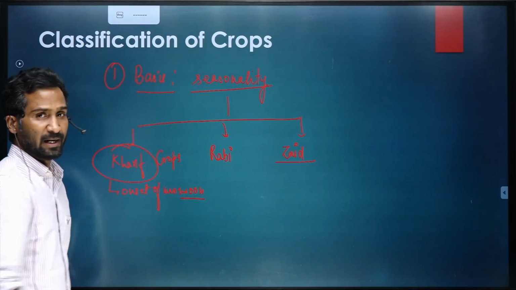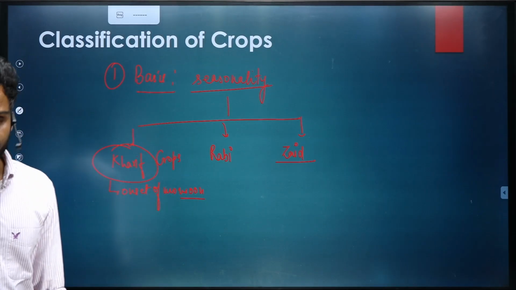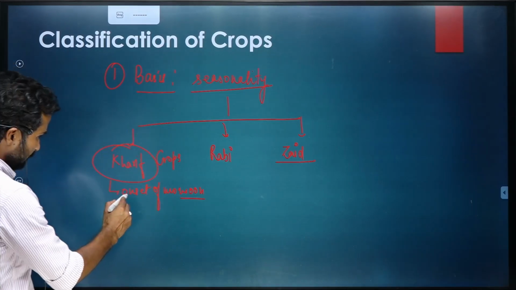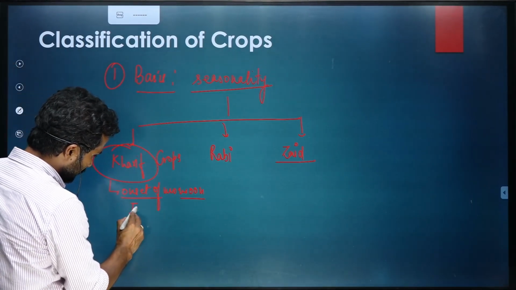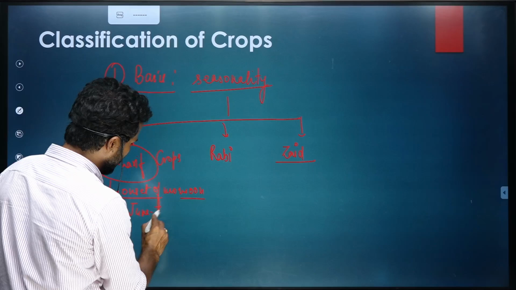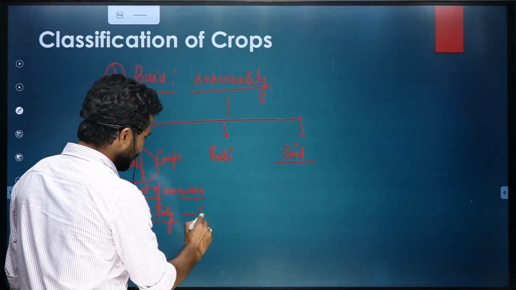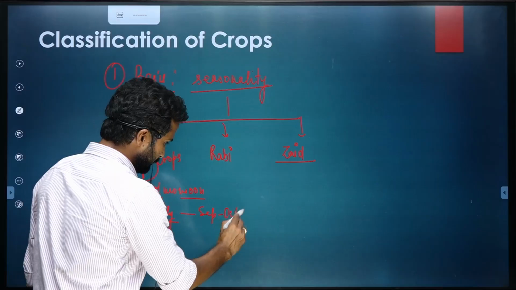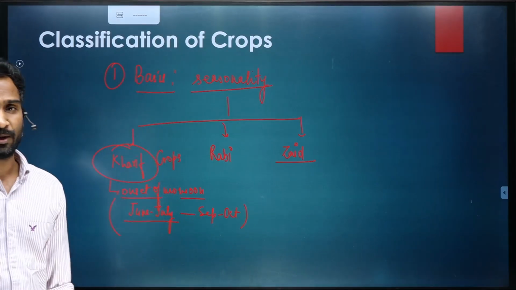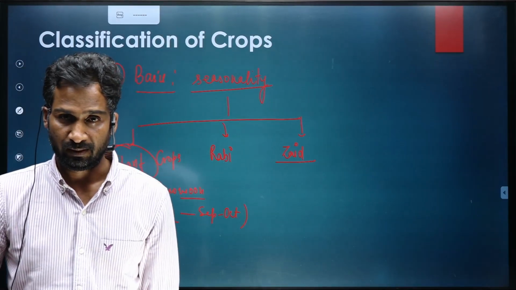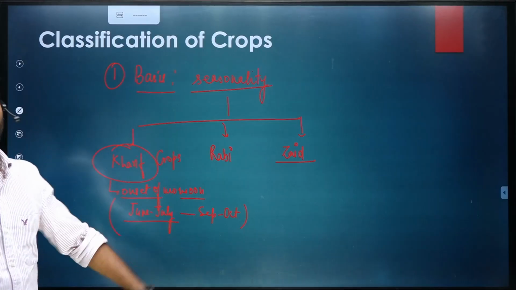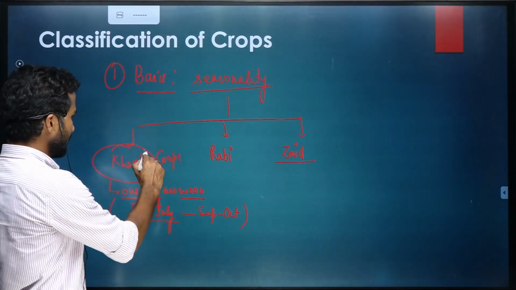These crops are cultivated with the onset of monsoon. So we know that in India, monsoon onset is between June, July, and it is grown till September, October. So this is the timeline of the Kharif crop. Broadly, from June to October, this Kharif crop is grown.